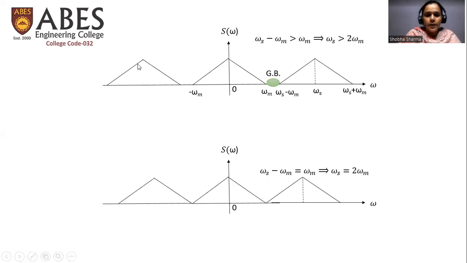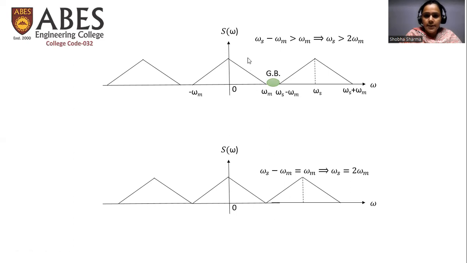So here we are getting different spectrums centered at different frequencies. This spectrum is centered at origin. When we put n equal to 1 in the S(omega) equation, we get this spectrum which is centered at omega s. When we put n equal to minus 1, we get this particular spectrum which is centered at minus omega s. In this way, we get different spectra which are centered at different frequency points where the delta function was defined.